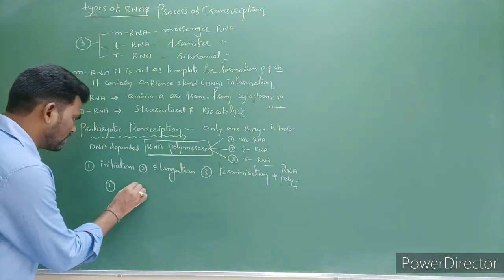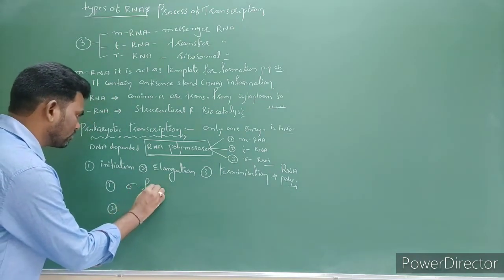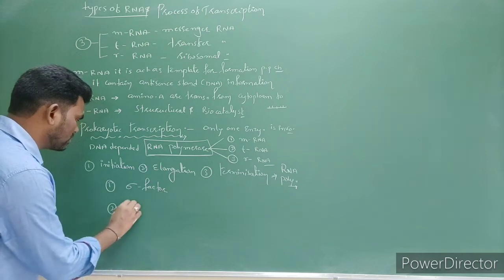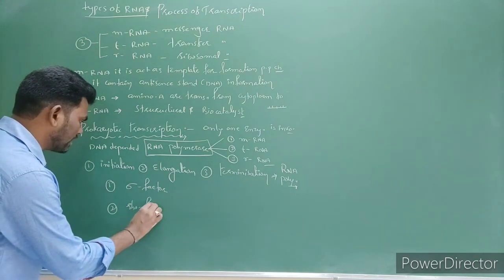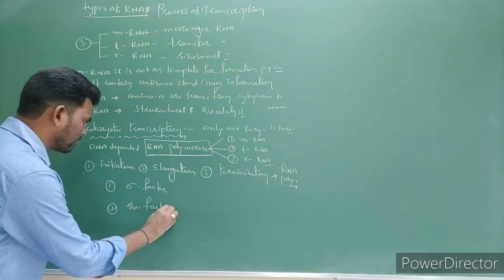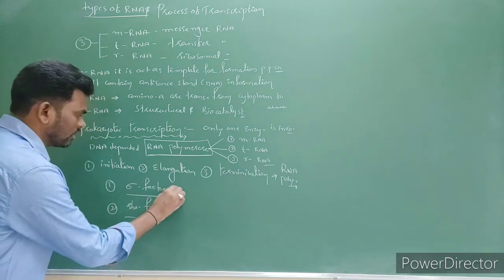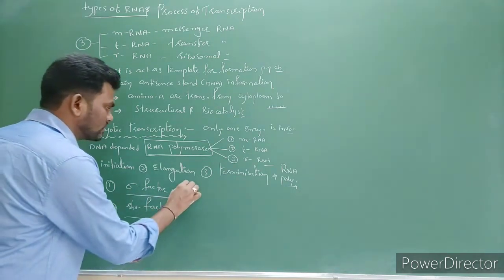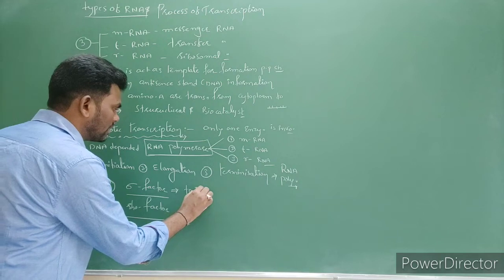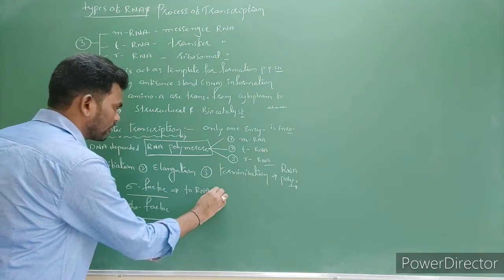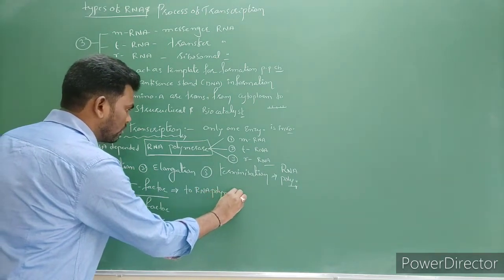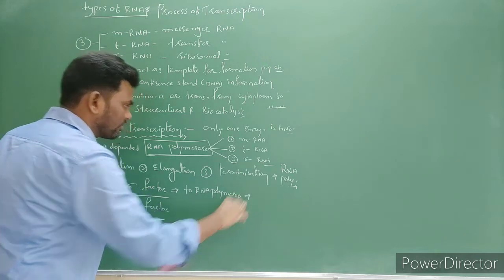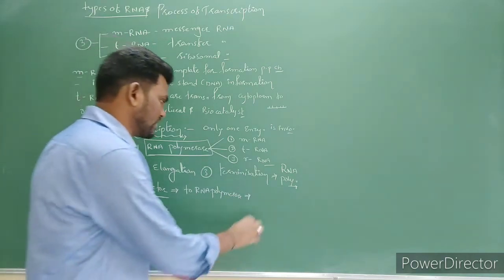Here the first one is what? Sigma factor. Second one is rho factor, RHO, rho factor. So when sigma factor is attached to RNA polymerase enzyme, then it starts the initiation.